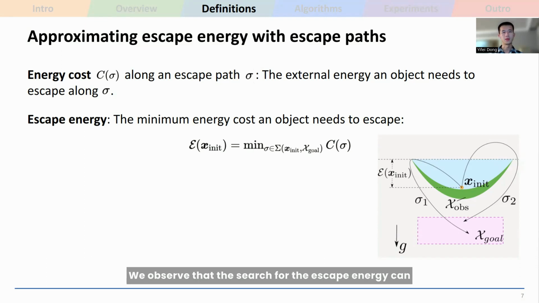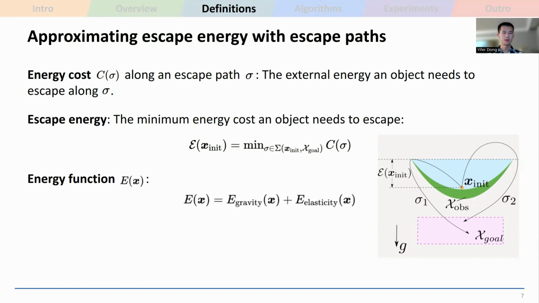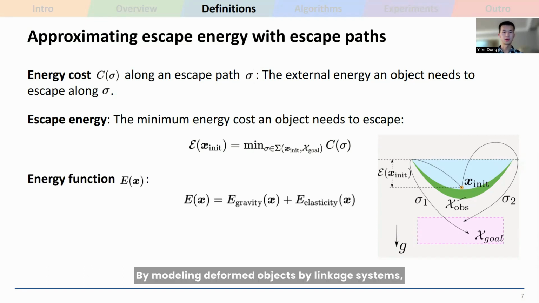We observe that the search for the escape energy can be turned into a problem of finding optimal escape path. Such paths raise the potential energy of the object as little as possible during the object's escape. By modeling deformable objects by linkage systems, we incorporate gravity and elasticity into a single energy function.